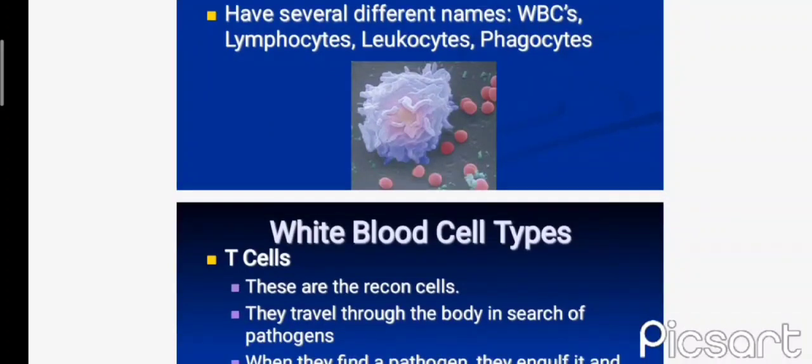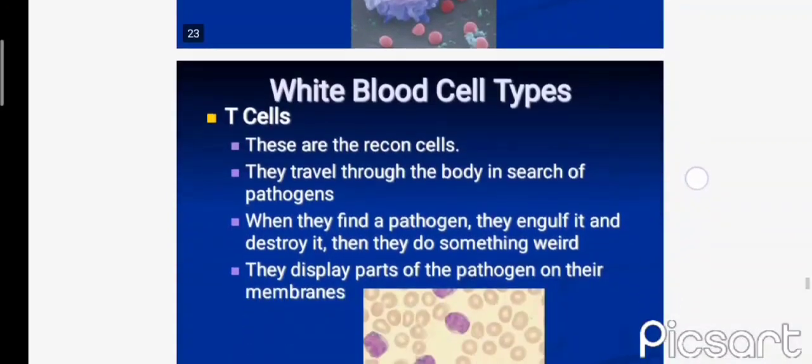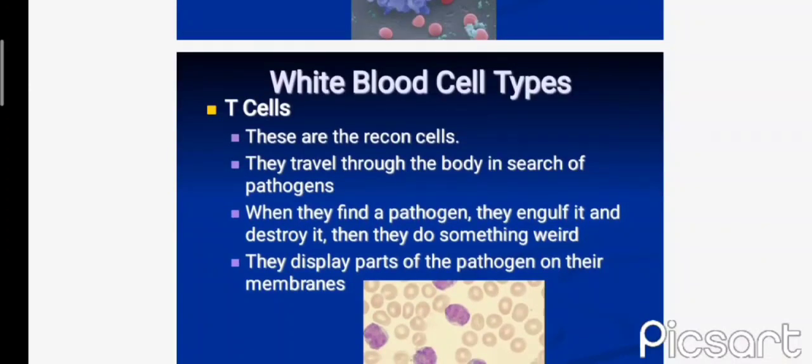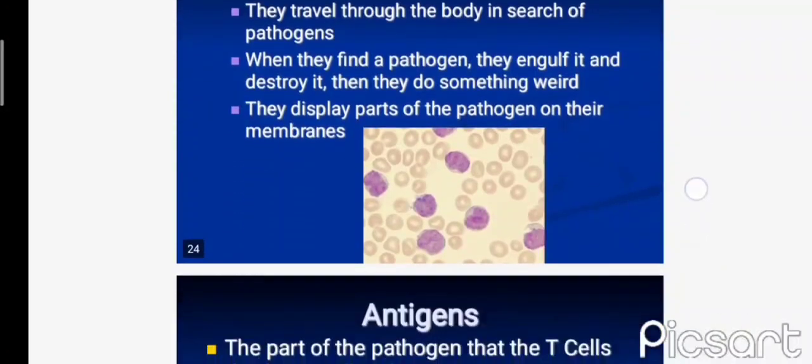White blood cell types: T cells. These are the recon cells. They travel through the body in search of pathogens. When they find a pathogen, they engulf it and destroy it. Then they do something wild. They display parts of the pathogens on their membranes.